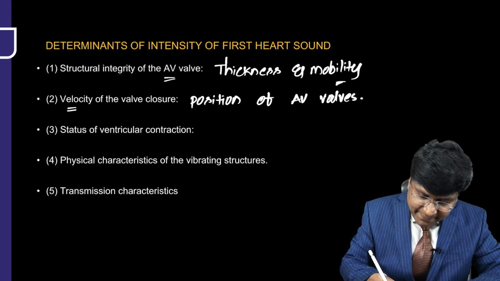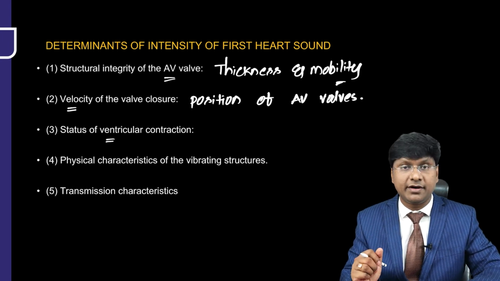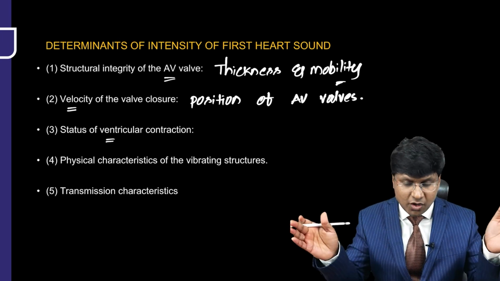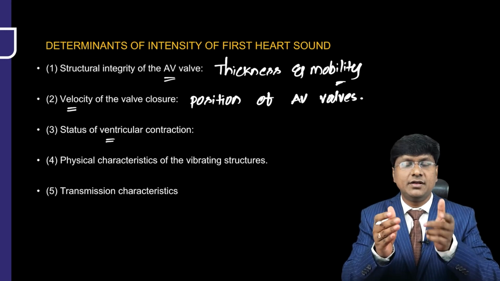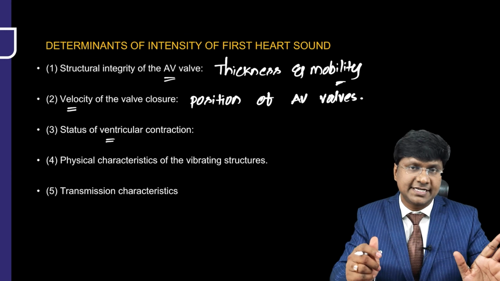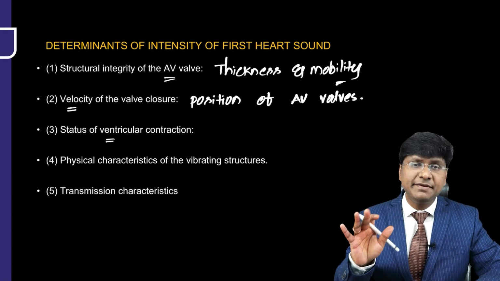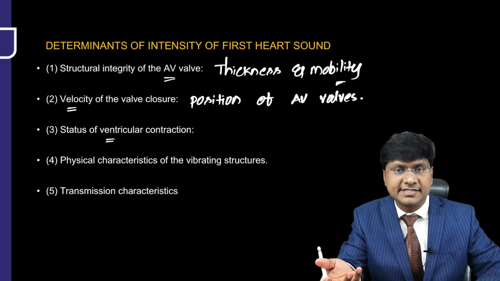And the other parameter which will determine the intensity of the first heart sound is the status of the ventricular contraction. What did we discuss about the mechanism of the first heart sound? It is the onset of your ventricular contraction. The pressure which rises within the ventricle will determine the intensity. If the rate of pressure rise within the ventricle is high, then you get a greater intensity sound.